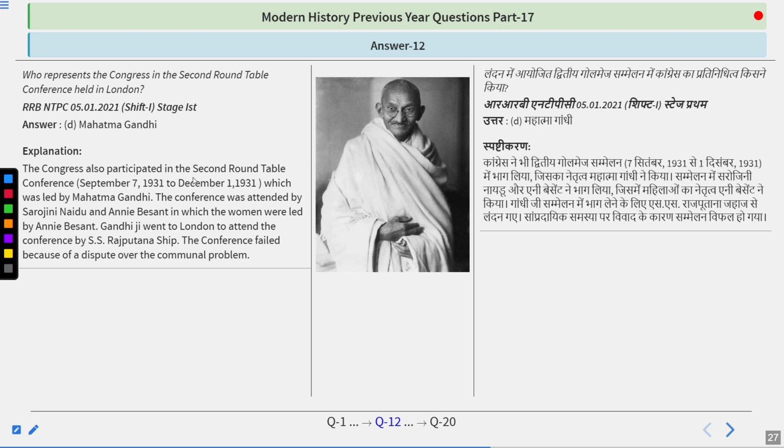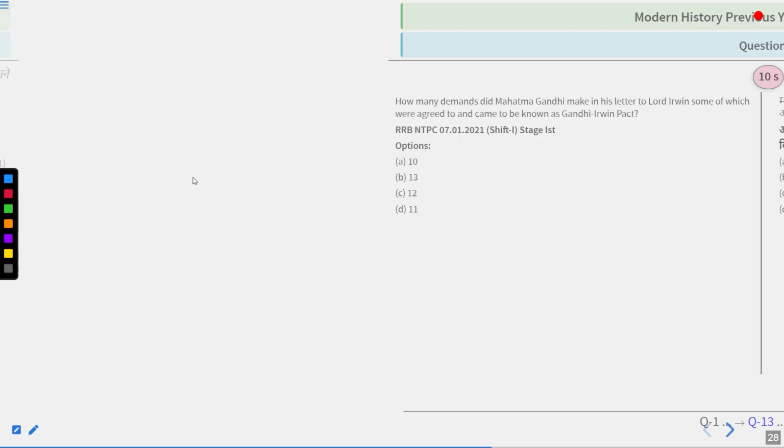Later on, it was sent to India as a separate electorate was given for the depressed classes, which was supported by Dr. Bhimrao Ambedkar. Mahatma Gandhi sat on hunger strike in Yerwada jail in Pune. And finally, a pact was signed between Mahatma Gandhi and Bhimrao Ambedkar on 24 September 1932, known as the Pune Pact. So do remember, the answer is Mahatma Gandhi.